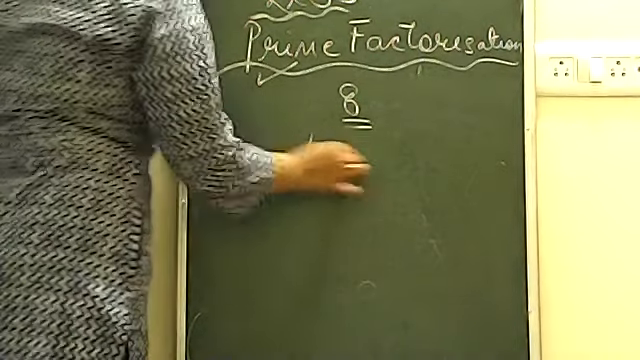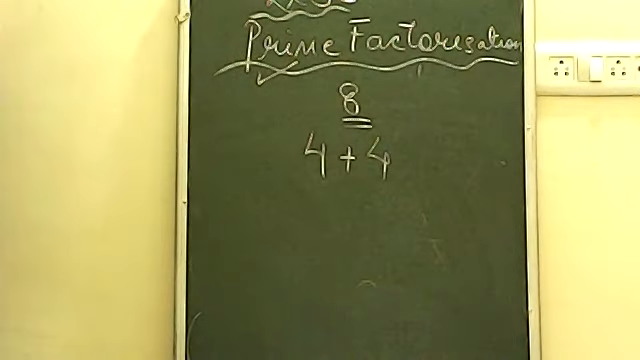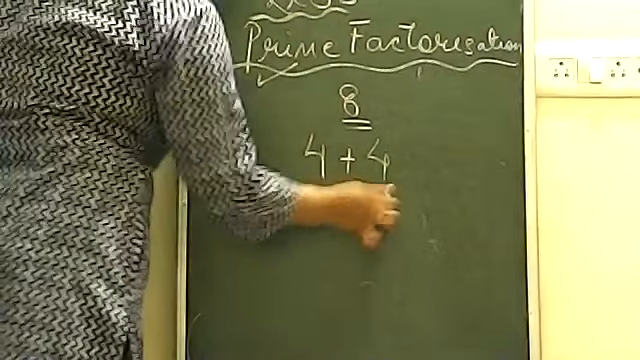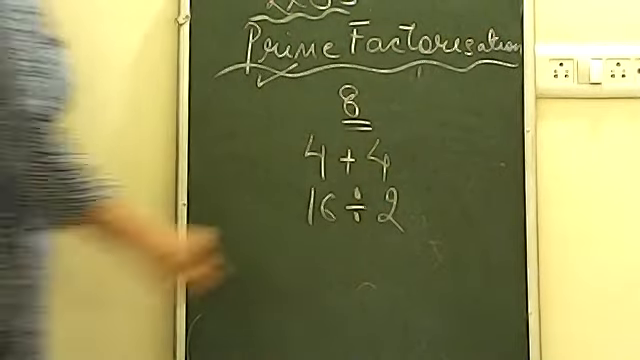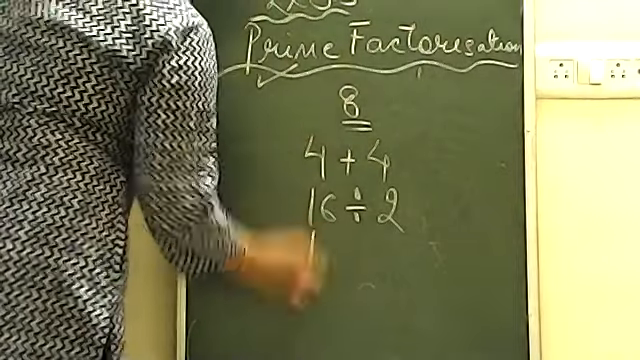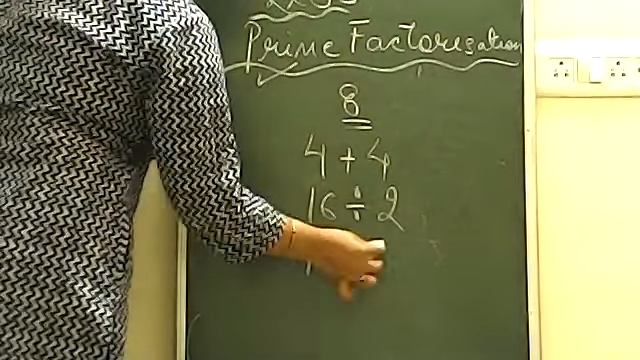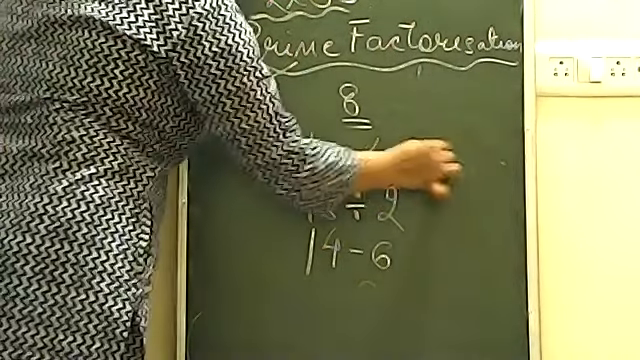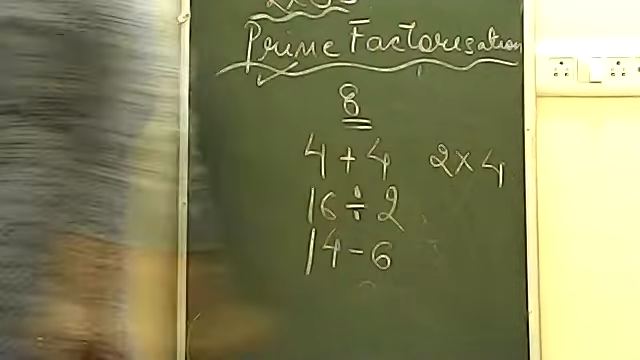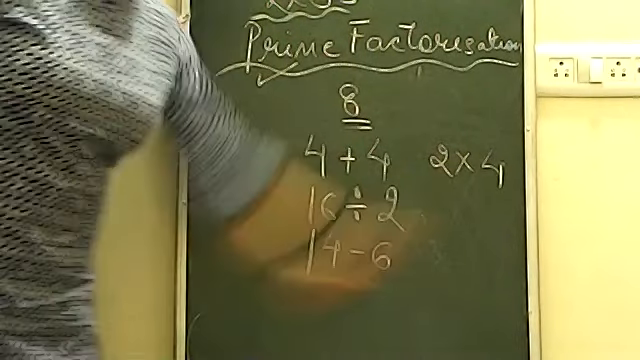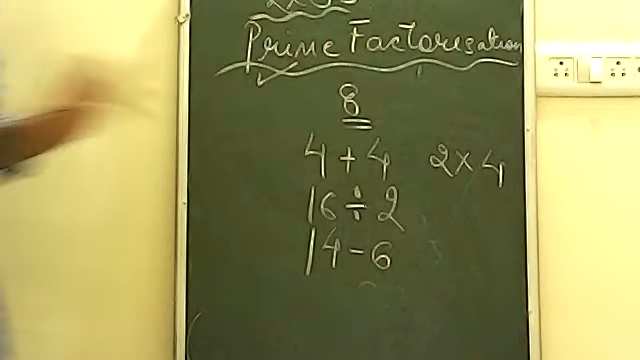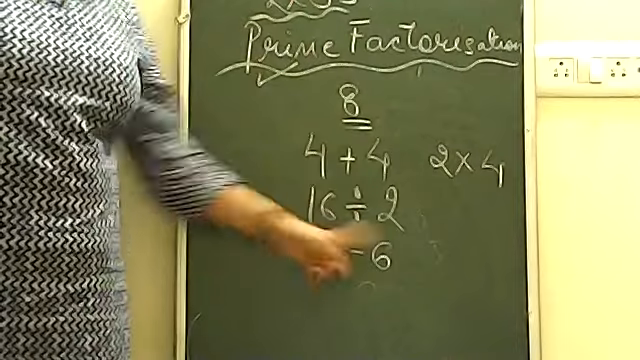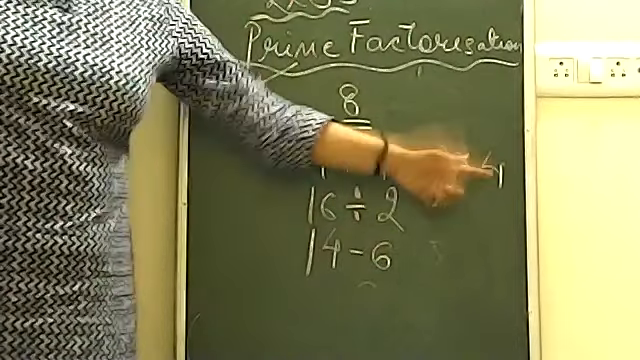See, 4 plus 4, 8. You can write it down. You can also write it down 16 divided by 2. You can also write it down 14 minus 6. And you can also write it down 2 into 4. Okay, so these are all the ways you will get the answer 8. 4 plus 4, 8. 16 divided by 2, 8. 14 minus 6, 8. 2 into 4, 8.